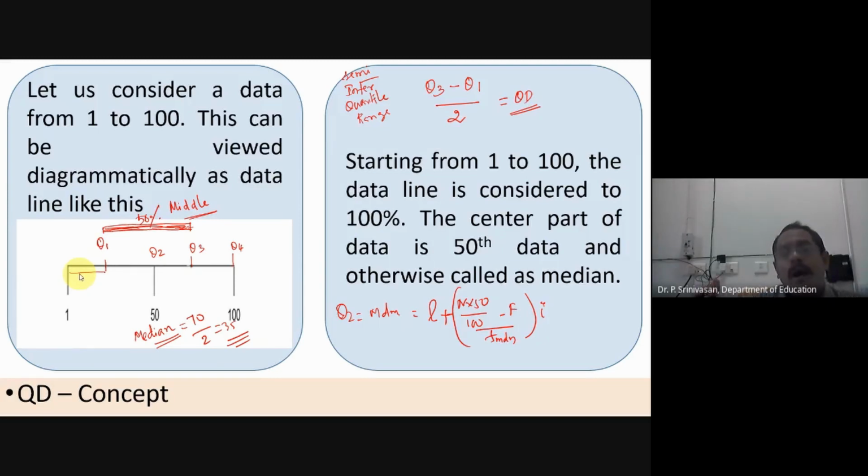You do not know how marks are arranged on the number line, because in a class there may be more marks here and fewer marks there. If the marks are aggregated in the middle level and you get a median of 70, half of it, 35, will not be Q1, because everything depends upon how many marks you are getting in that timeline.